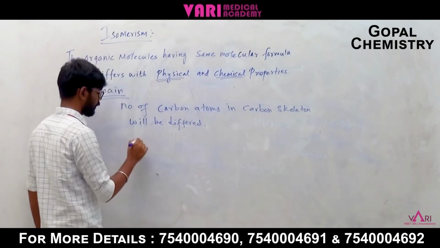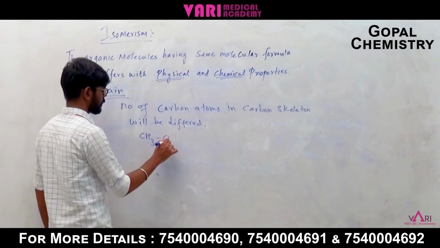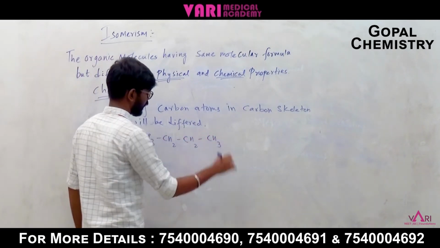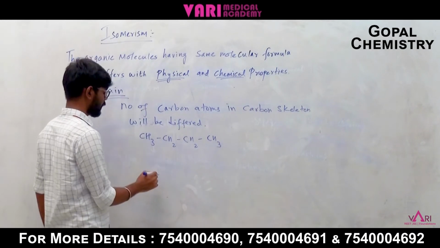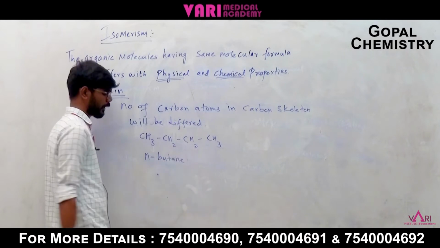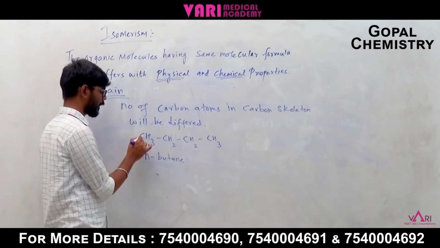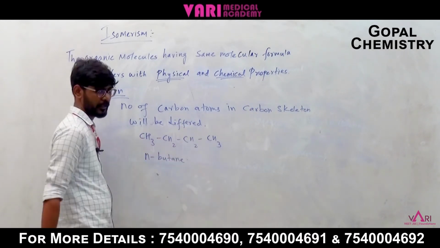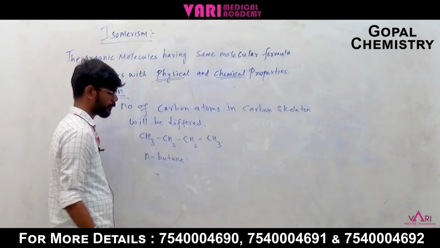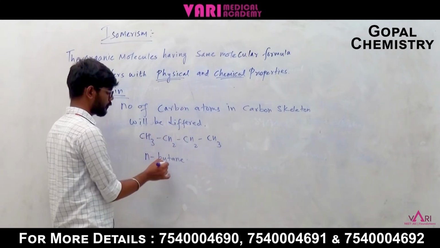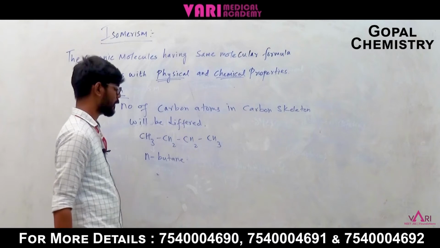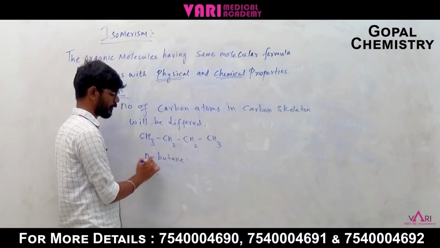For example, CH3, CH2, CH2, CH3. The molecule is n-butane. How can we say this is n-butane? Because there are 1, 2, 3, 4 carbons. If the molecular formula of a hydrocarbon has 4 carbons, the root word is but. Since all carbons have single bonds, this is an alkane, so n-butane.